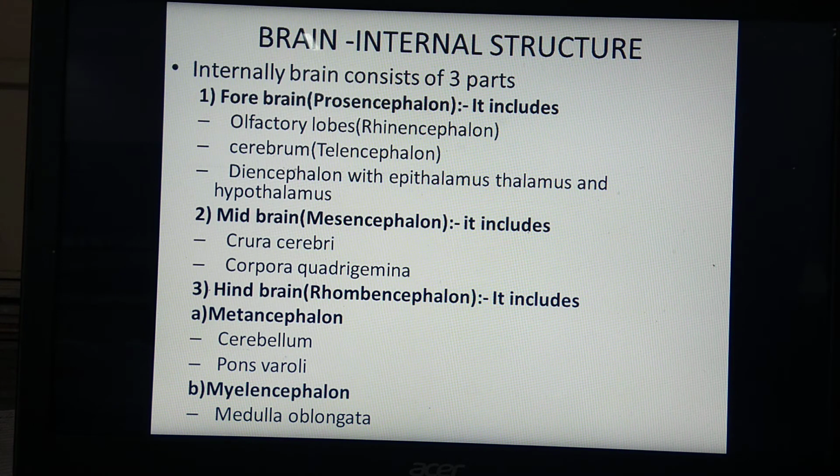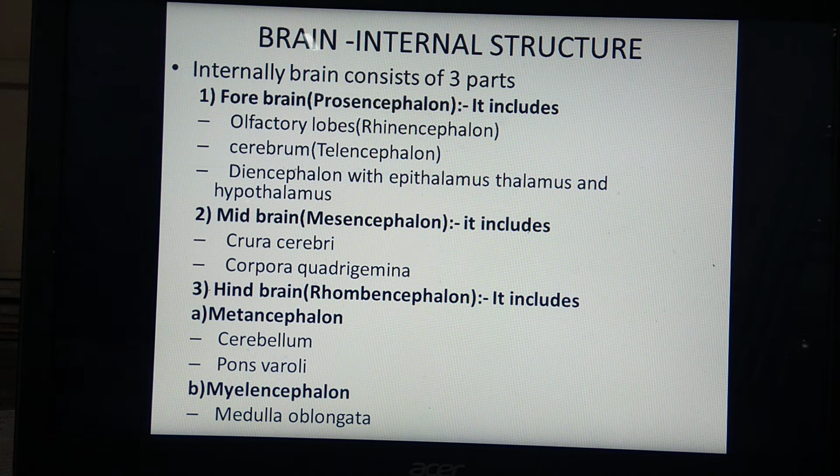Now we are going to study about the brain, its internal structure. See, this brain is classified into three parts. Forebrain, also called prosencephalon. Second, midbrain, also called mesencephalon. And the third part is hindbrain, also called rhombencephalon. Okay, now one by one we will see the details.